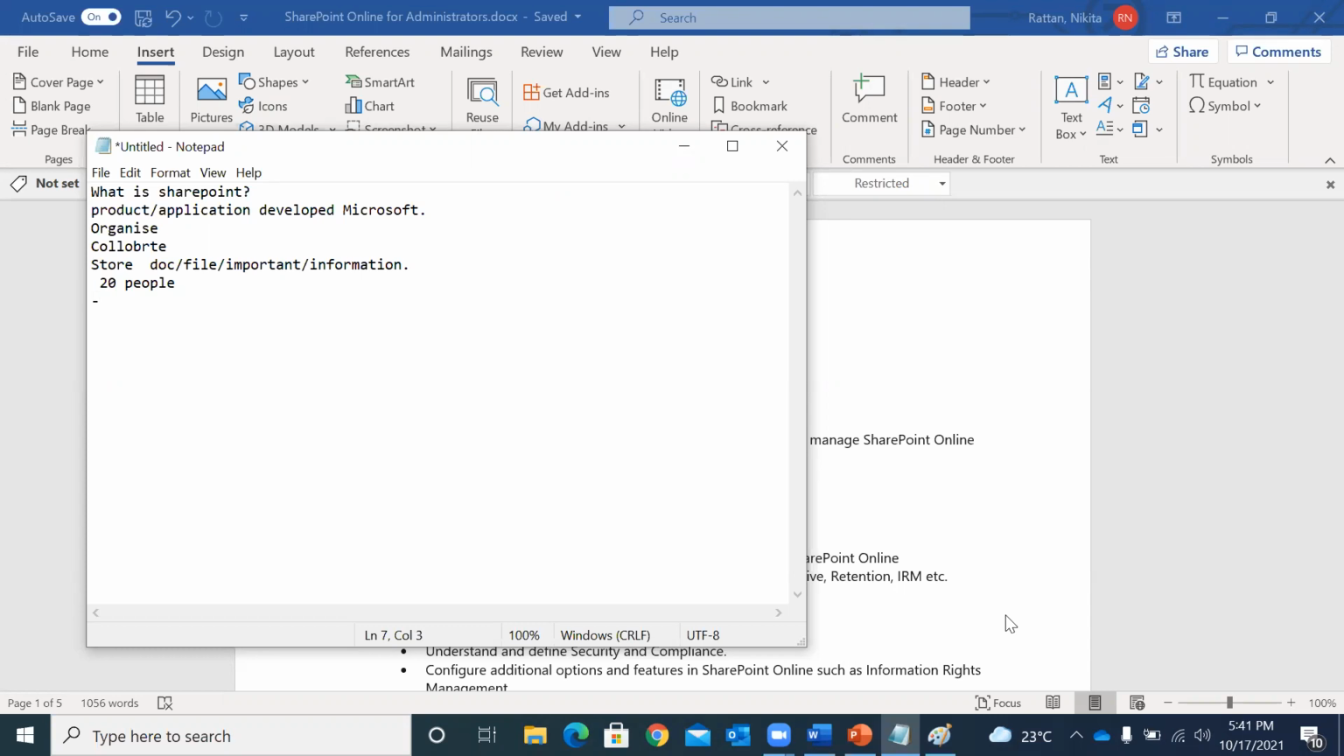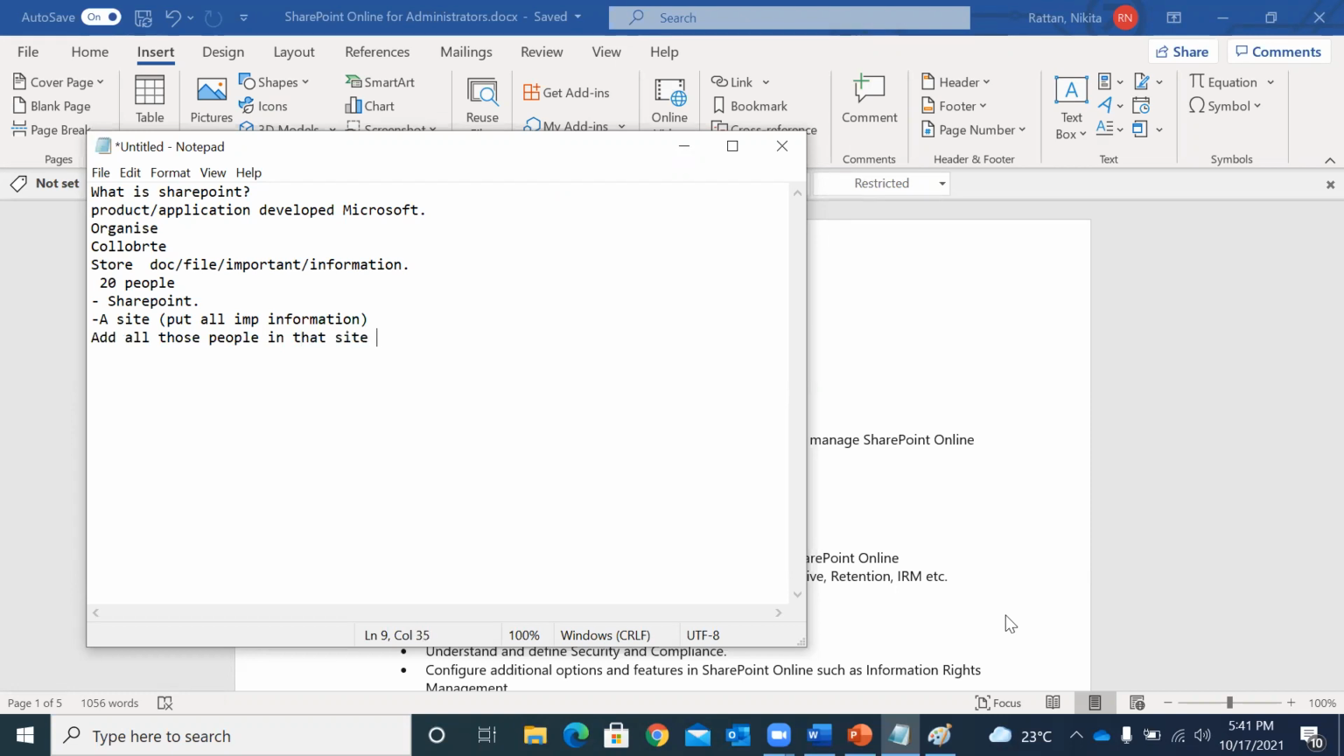So in order to achieve this task, you go ahead and use SharePoint. When I'm saying that you can use SharePoint, it means you can create a site wherein you can put all your important information at one place, and that place is a site, or that place is SharePoint. And you can add all those 20 people, your team members, in that site.